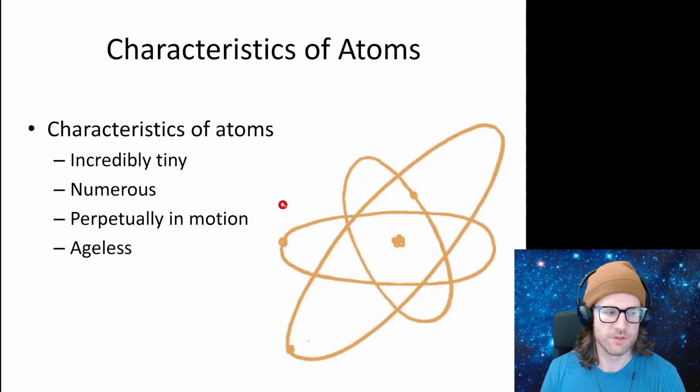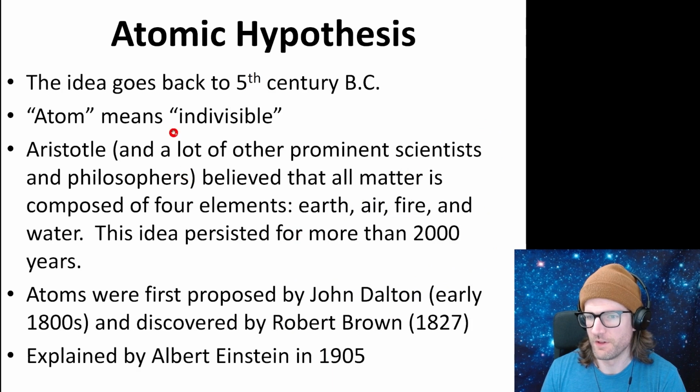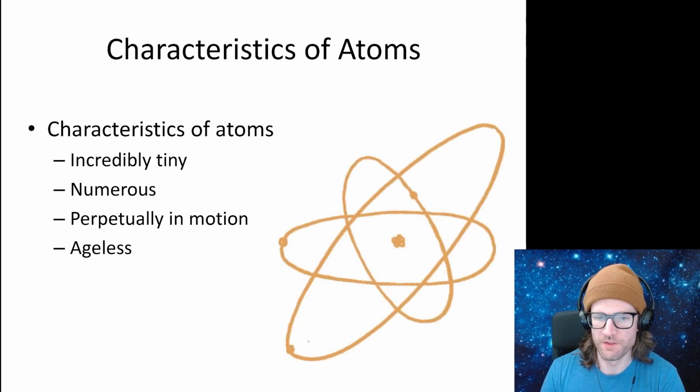Okay, so some characteristics of atoms. They're incredibly tiny. They're numerous. They're all around us. They're perpetually in motion. They're always in motion, and they're ageless. Okay, so this is the hypothesis. Some of these are true, and some of them are not.